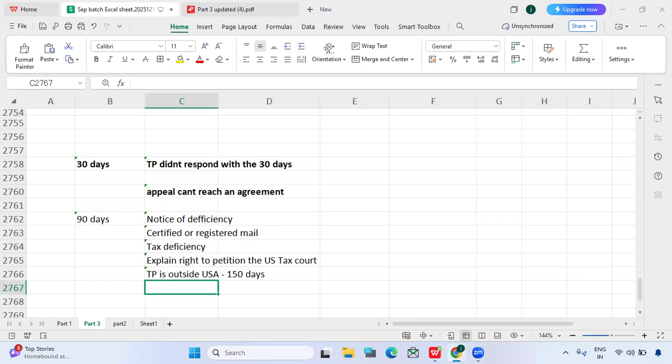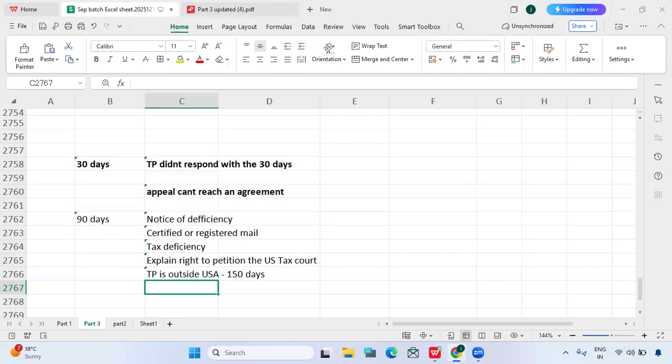Because 90% of the cases will not even see a trial. Trial means they will examine the facts and circumstances in court, right? So 90% of the cases they will send back to the appeal department itself, because that is an easier process. The court won't have time to look at your case in so much detail, so that's the reason they ask to resolve it in the appeal department itself.